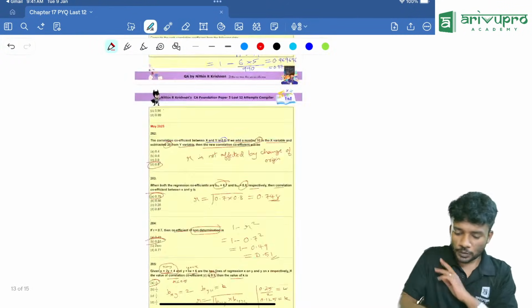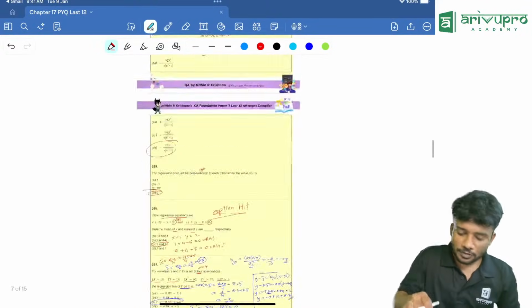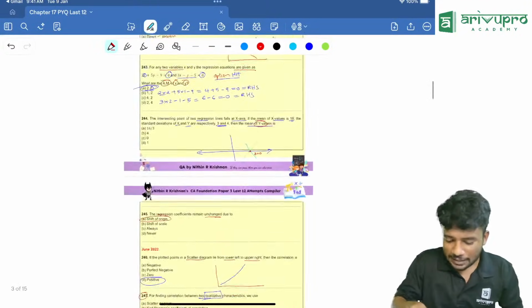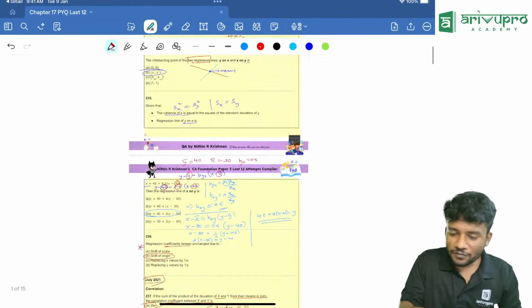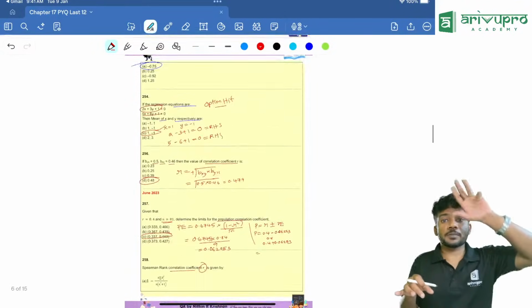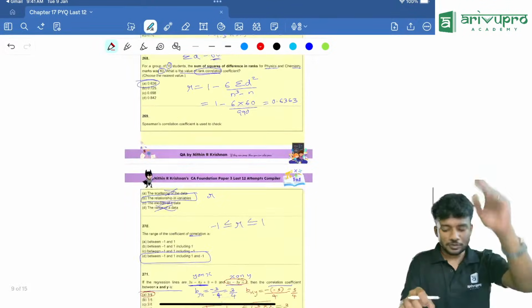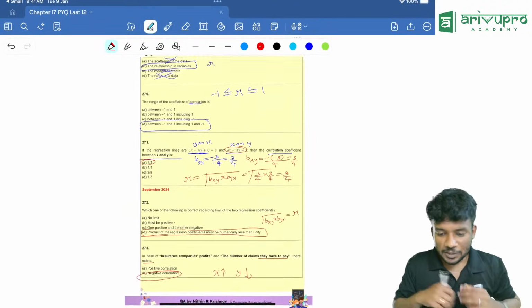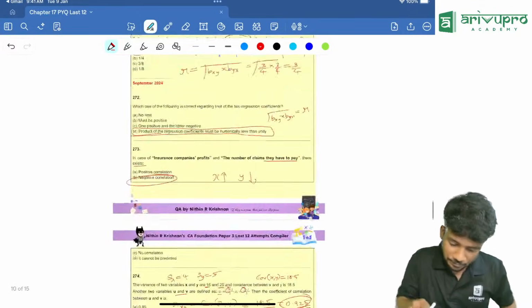Thank you. The entire PDF will be attached. You can refer to the PDF and you can clear the examination. I'm pakka sure. Study everything. Every chapter is easy. How many marks are from this? Minimum 5 marks. 5 to 6 marks is the usual trend, so you can expect 5 to 6 marks. Okay, Brenda, question 261. Let me check.